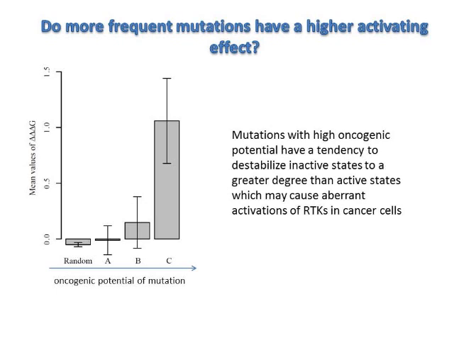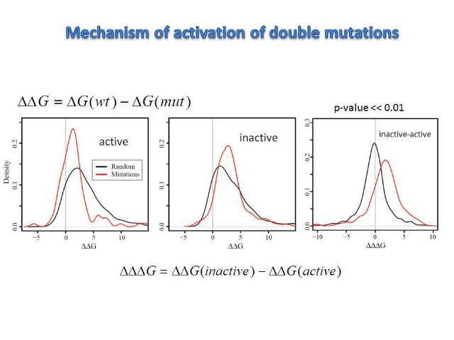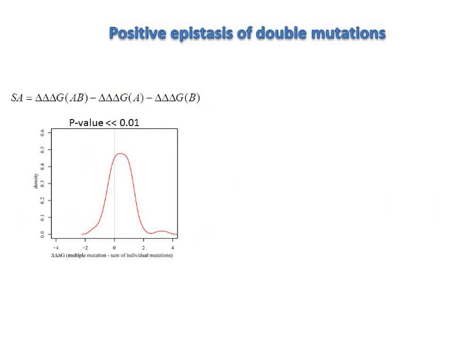This effect is not linear though, and for frequent mutations from 10 or more samples, the activity increases radically upon mutations. We also analyzed double mutations when two mutations occurred in the same gene in the same patient. This figure shows the distribution of similar properties, the difference of double mutations on active and inactive states. And this third figure shows the distribution corresponding to cancer double mutations is significantly shifted to positive values compared to random double mutations, which points in turn to a tendency for activation for doublets.